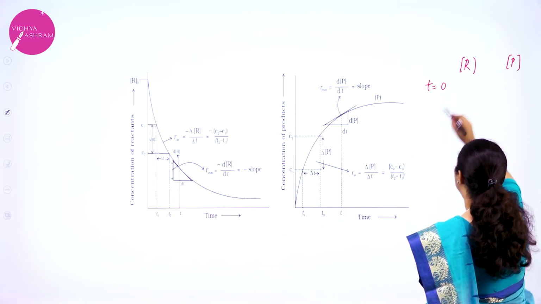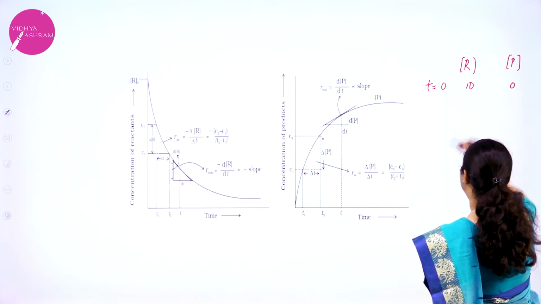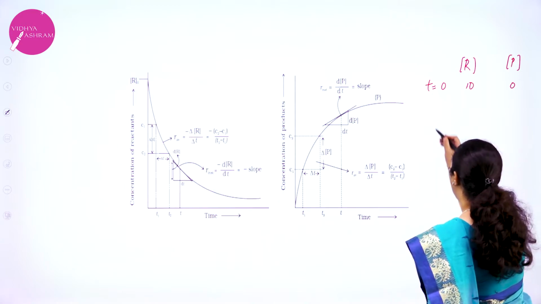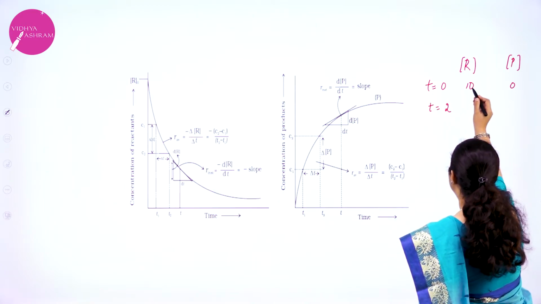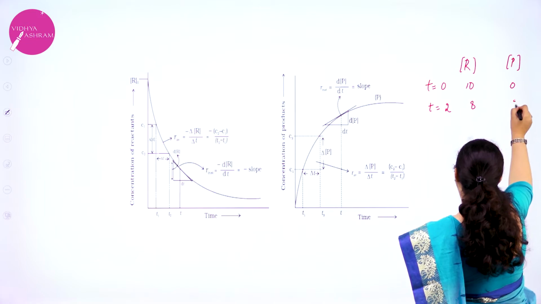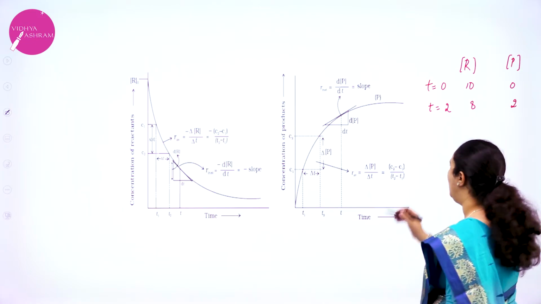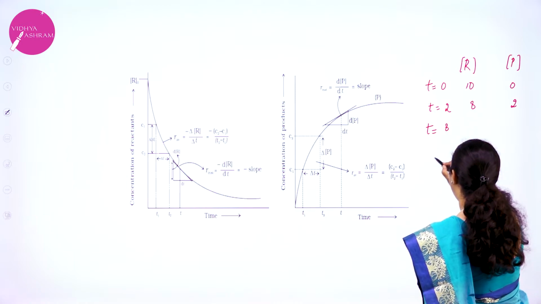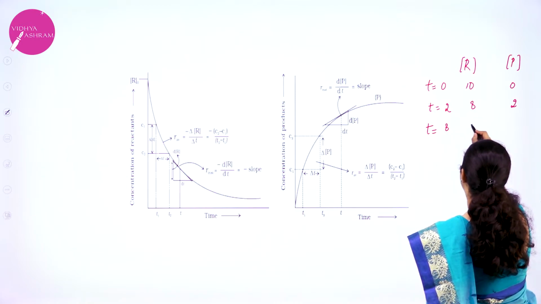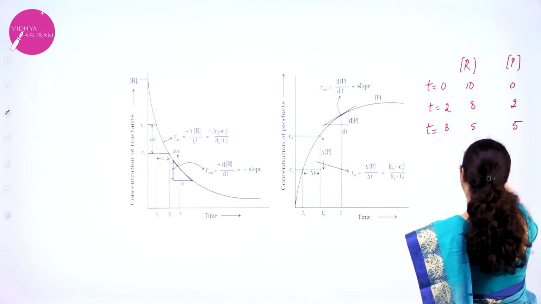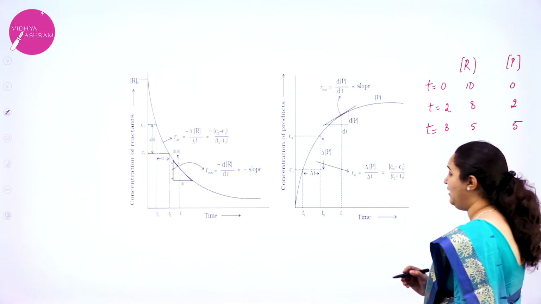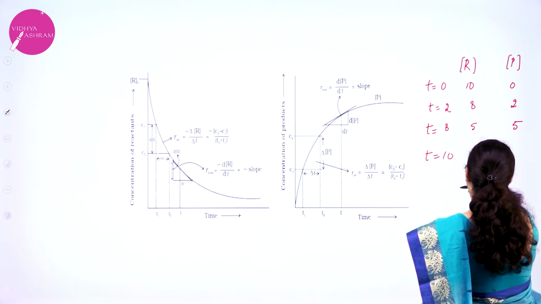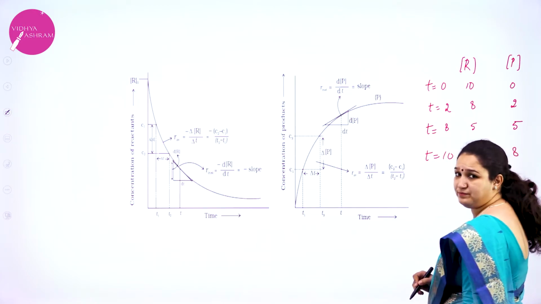When t was equal to 0, this might be 10 and this is 0. That is, the products are not yet formed. Now after 2 minutes, this might have changed to 8 and this is 2. After t equal to 8 minutes, this might have changed to 5 and this has also changed to 5. Maybe at time t equal to 10, we have only 2 and this is 8.